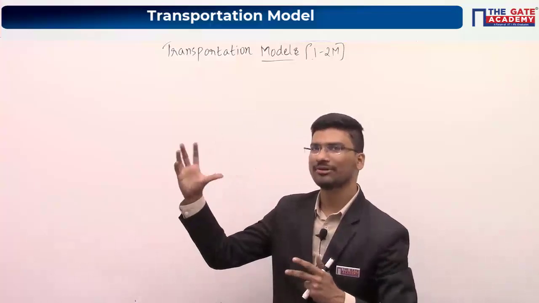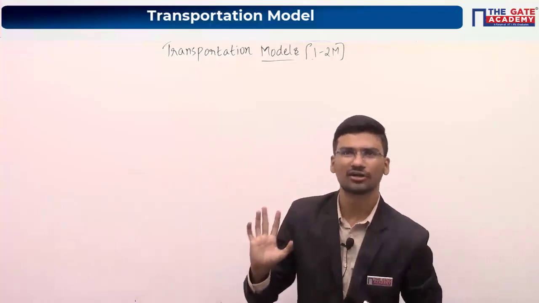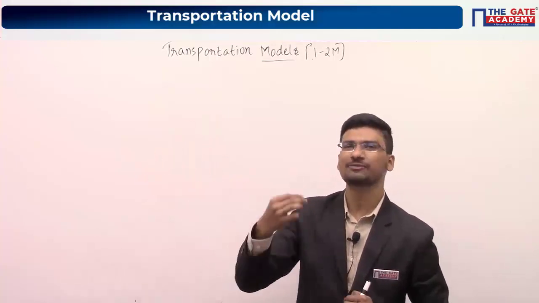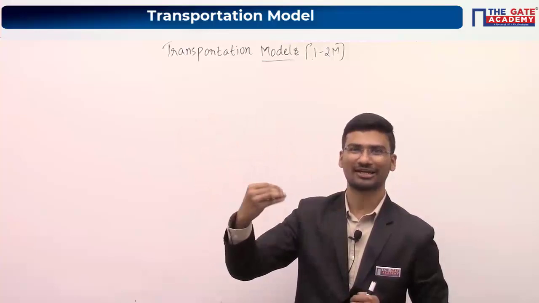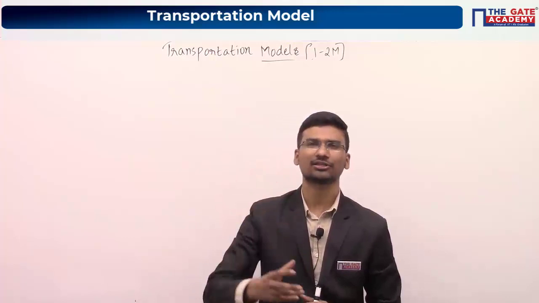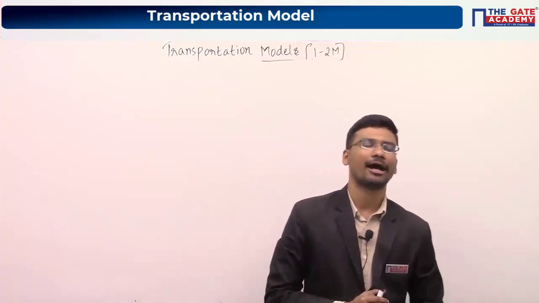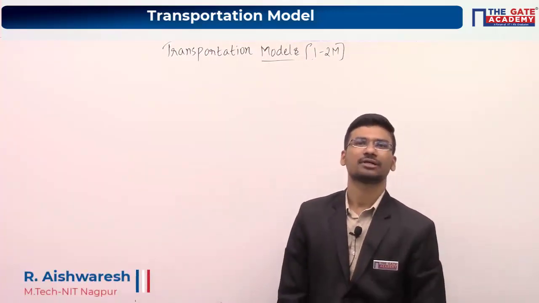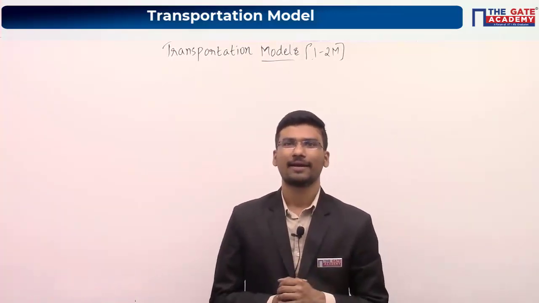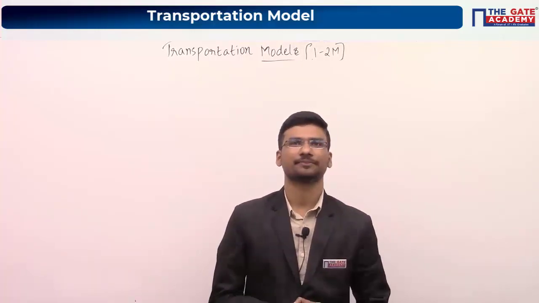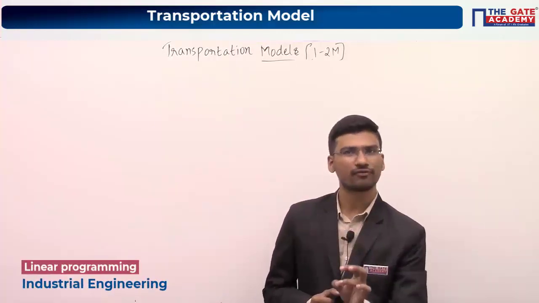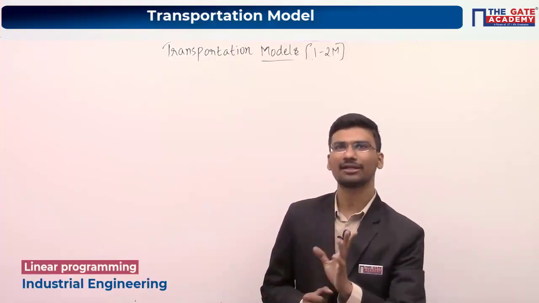What you have to do, I mean where you have to allocate: you have to go to the northwest corner cell and allocate the minimum of supply and demand. You can add this point, because maybe after some days you will forget this. So write down one point: go to the northwest corner cell and allocate the minimum of supply and demand in that particular cell.